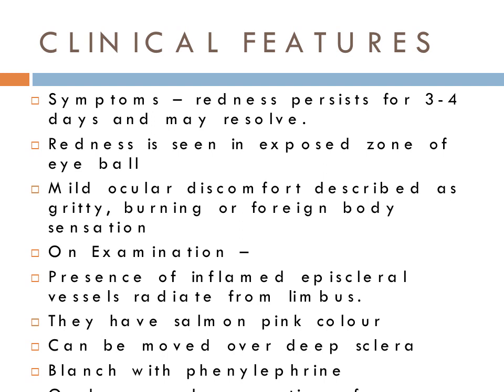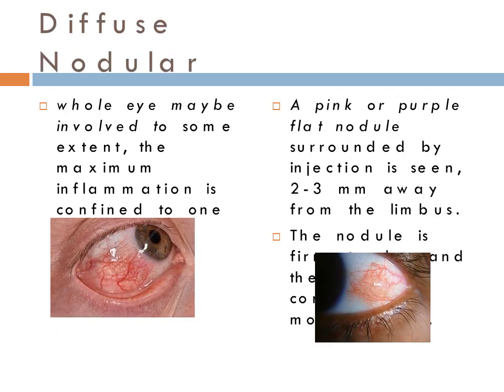Clinical features. Coming to symptoms, redness persists for 3 to 4 days and it may resolve. Redness is seen in exposed zone of the eyeball. Mild ocular discomfort described as gritty, burning or foreign body sensation can be seen. On examination, there is presence of inflamed episcleral vessels which radiate from the limbus. They have salmon pink color, can be moved over the deep sclera, and usually blanch with phenylephrine. Edema and congestion of overlying Tenon's capsule and conjunctiva can also be seen.